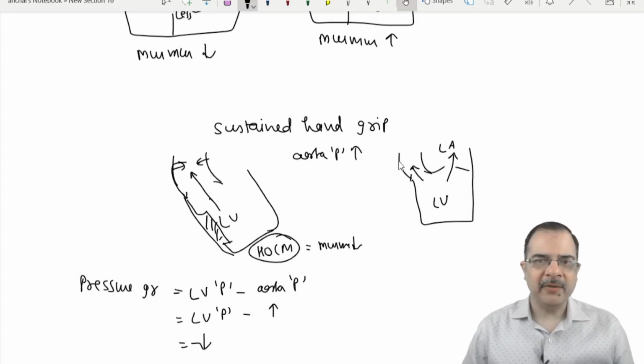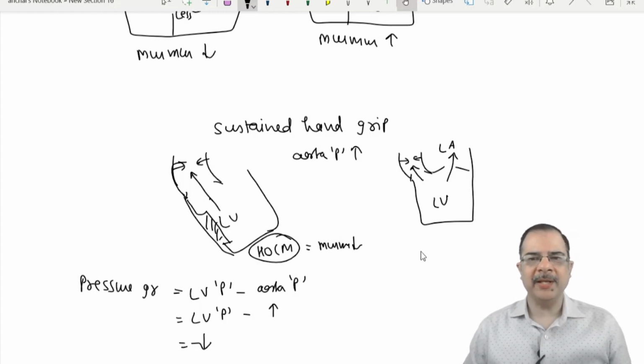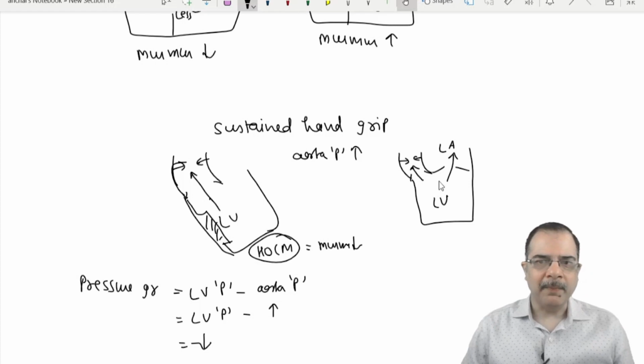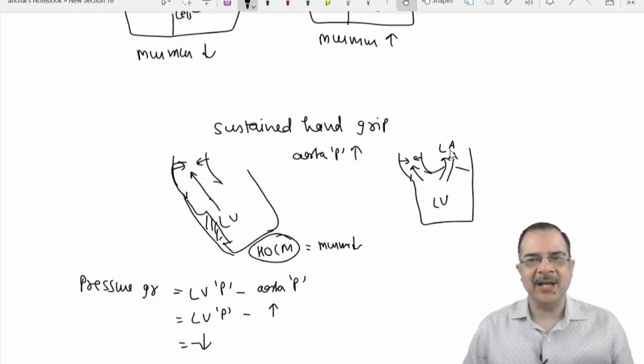While here, if you increase the aorta pressure, obviously the blood which goes towards the left atrial side will increase. It will increase the gradient. The gradient here was LV pressures minus LA pressures. So if you are increasing the aorta pressures, obviously the pressure in the left ventricle will increase indirectly.